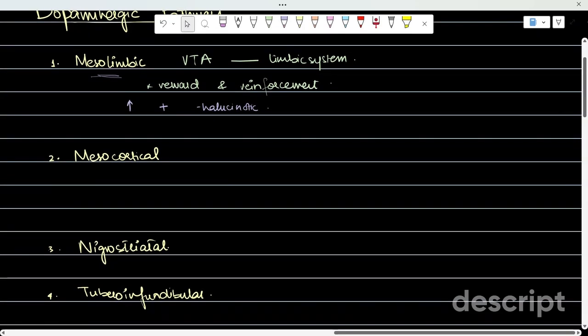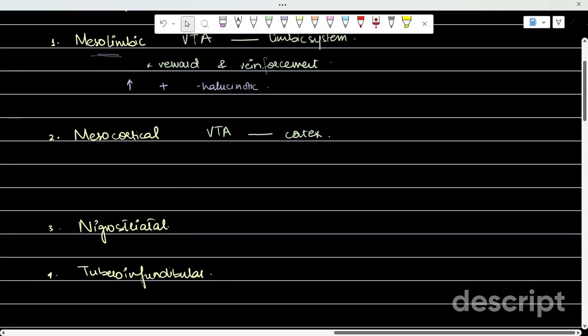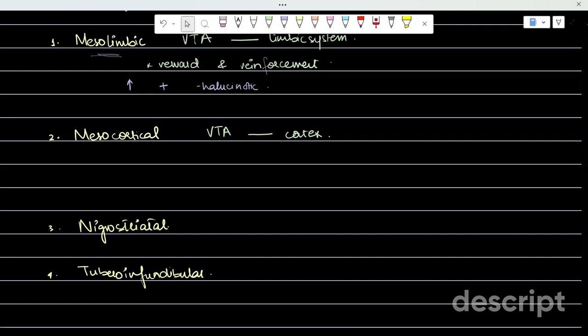The mesocortical pathway, the meso part comes again from the ventral tegmental area of the midbrain connected with the cortex, and this is basically associated with cognition, planning, motivation, and emotional tone. So, the function of cortex is related to the emotional tone or the planning and motivation.